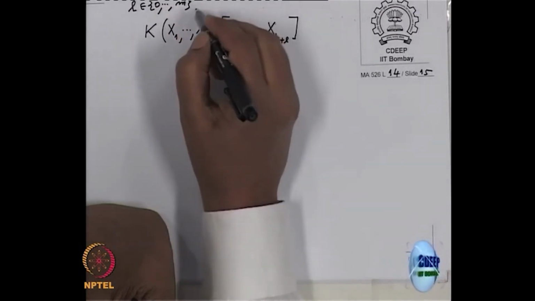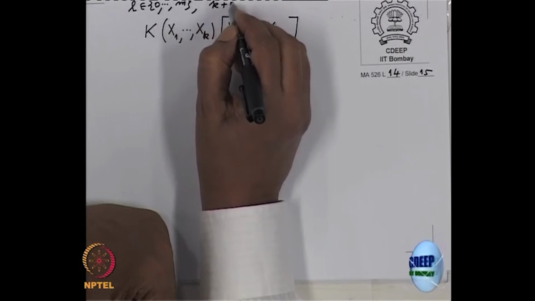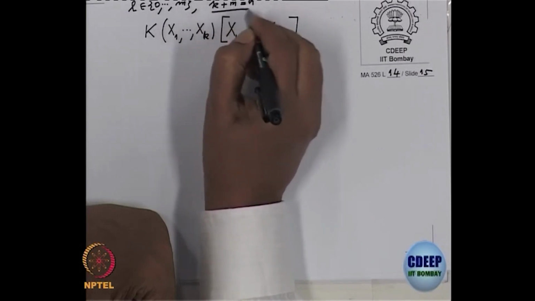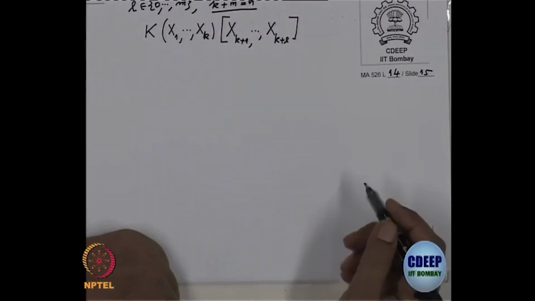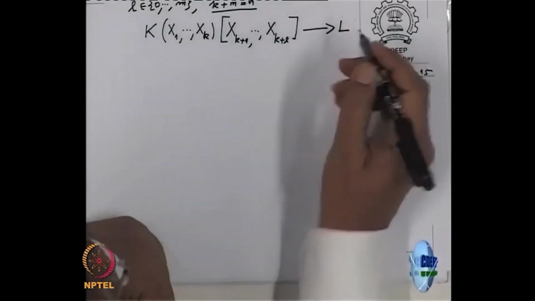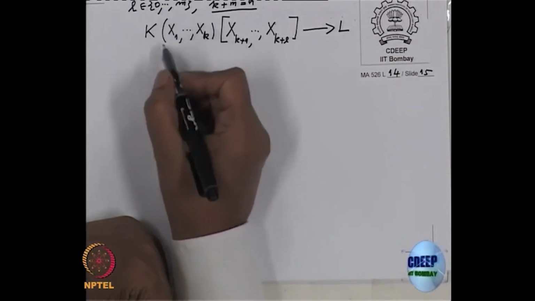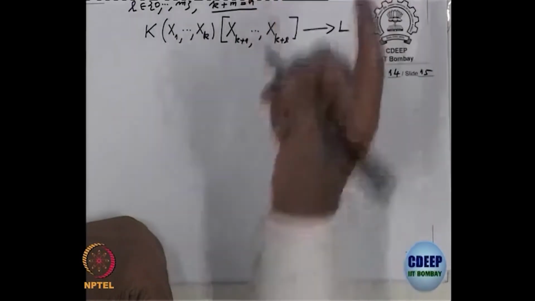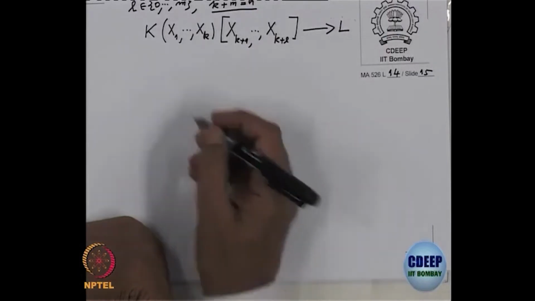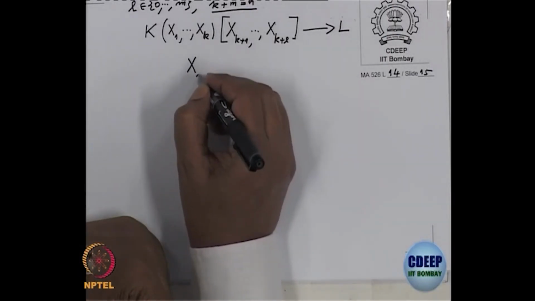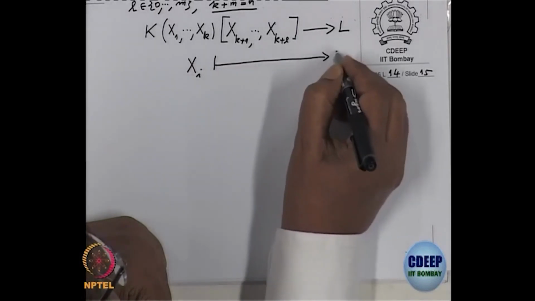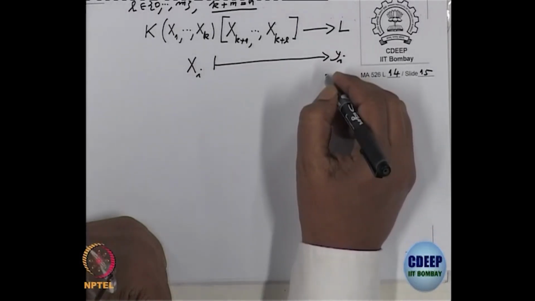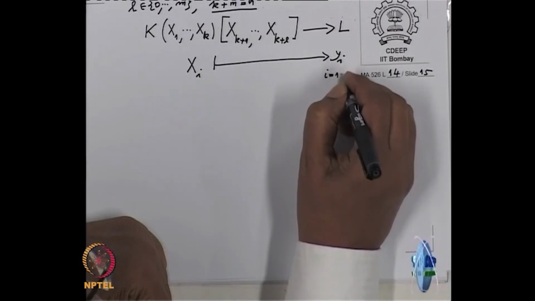Remember the notation k plus m equal to n: m is the height of the given prime ideal, n is the number of variables, and k is the dimension. So, for x1 to xk, you map them to the separating transcendence basis, so x_i goes to y_i, for i from 1 to k.